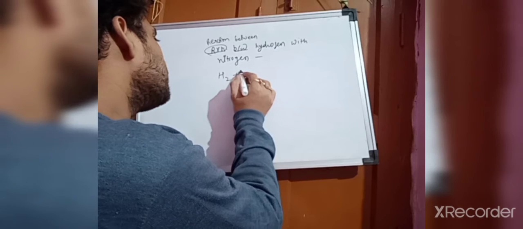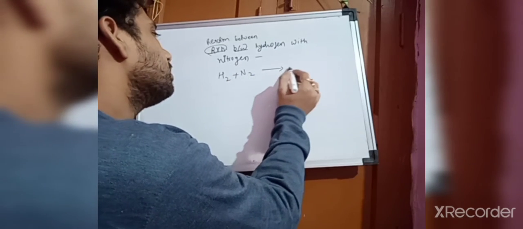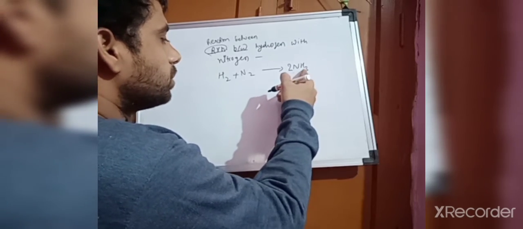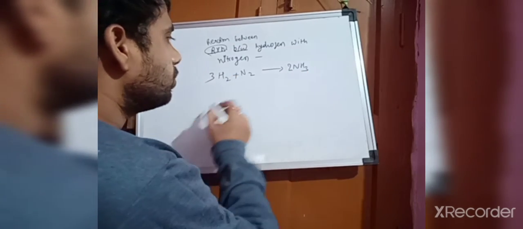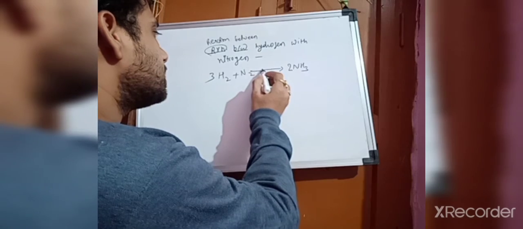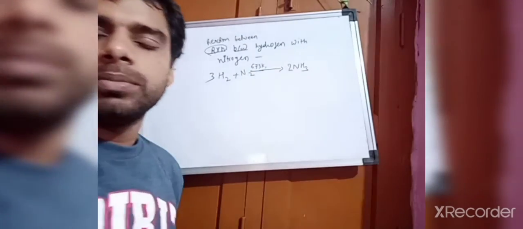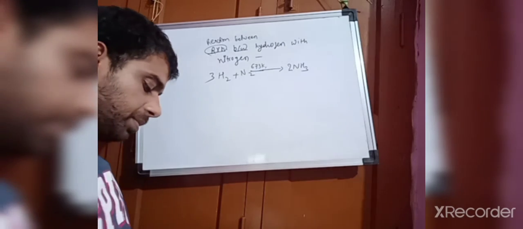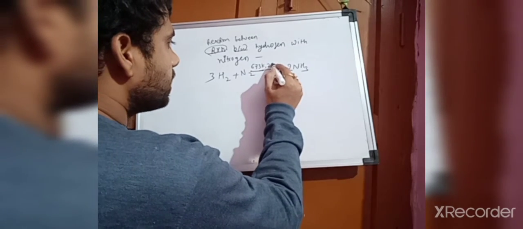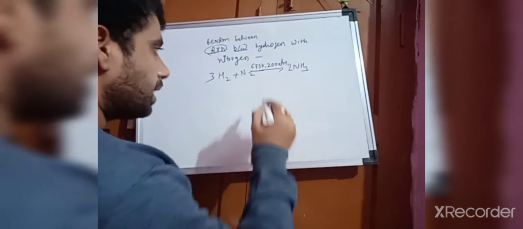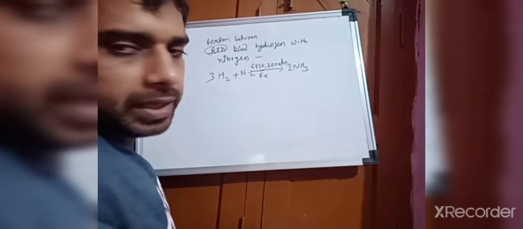H2 plus N2 gives ammonia, and you can balance that: 2NH3, 2 times 3 is 6, so 3H2. This works at 673 Kelvin, at a pressure of 200 atmospheres, and the catalyst is iron.